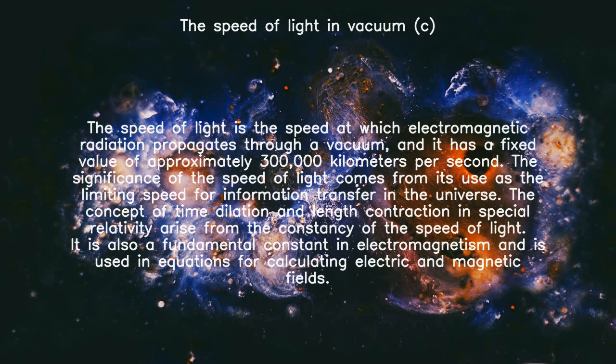The speed of light in vacuum, c. The speed of light is the speed at which electromagnetic radiation propagates through a vacuum, and it has a fixed value of approximately 300,000 kilometers per second.